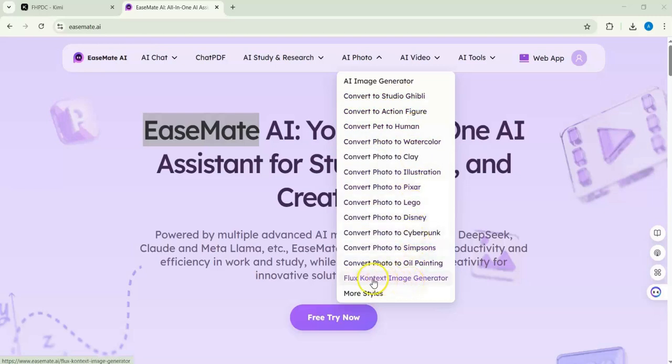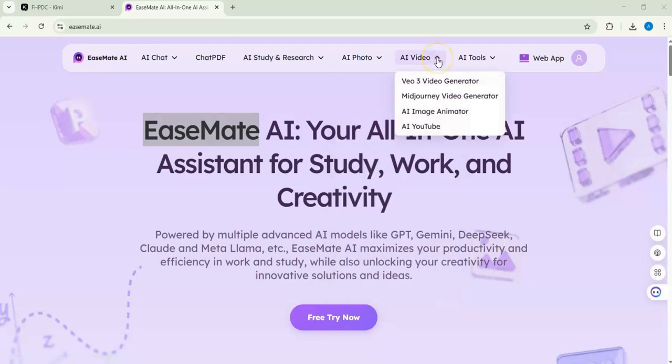One of the good things now, we have Flux Context, and this is one of the good and new ones. Also here you can see there is a Veo 3 video generator, but it is not with sound, but you can add the sound in any other video editor like CapCut.